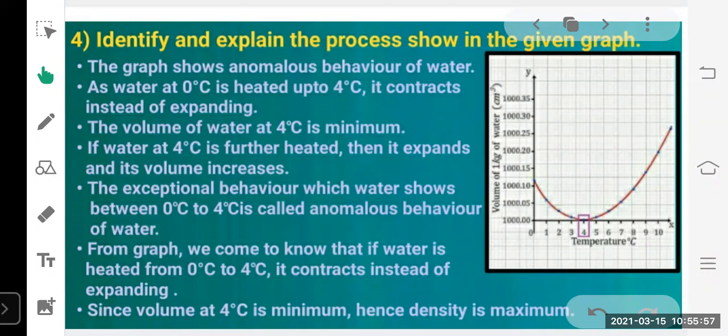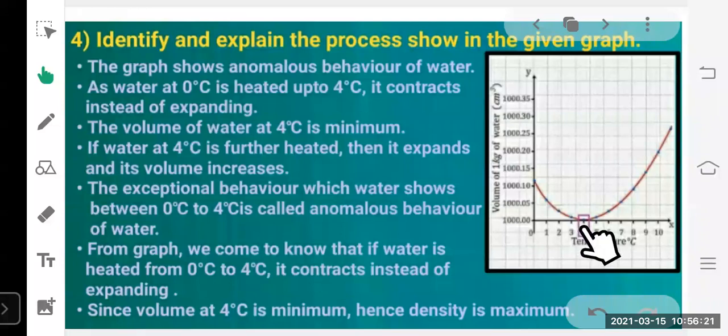Write down the temperature range in which the water shows anomalous behavior. So you have to mention that between 0 to 4 degrees Celsius, water shows anomalous behavior. From the graph, we come to know that if water is heated from 0 to 4 degrees Celsius, it contracts instead of expanding, because of which at 4 degrees Celsius it has minimum volume.